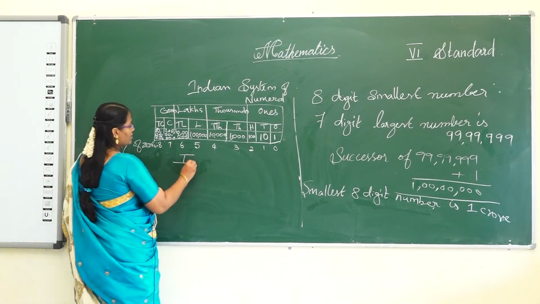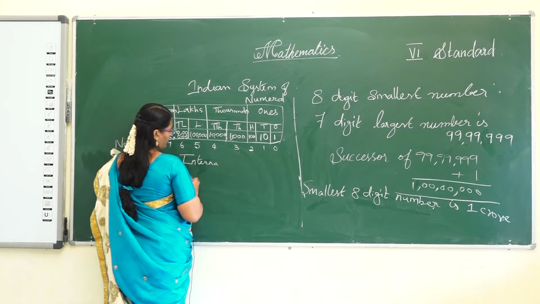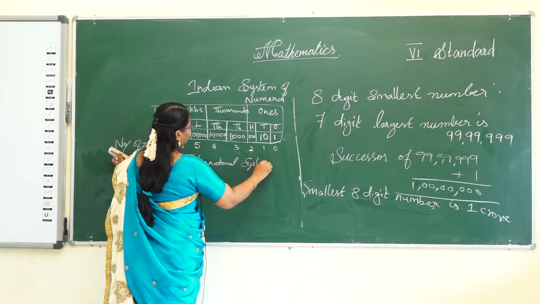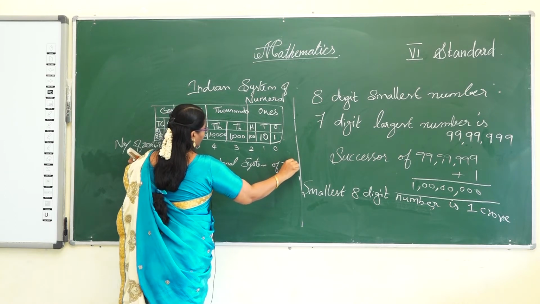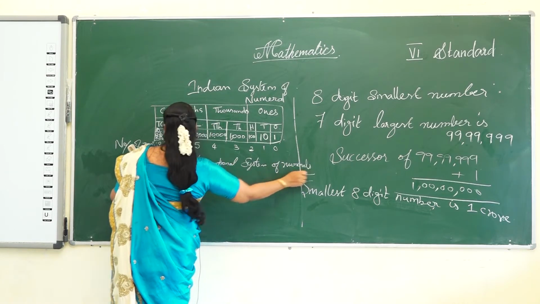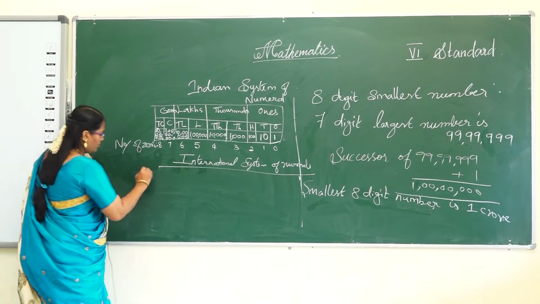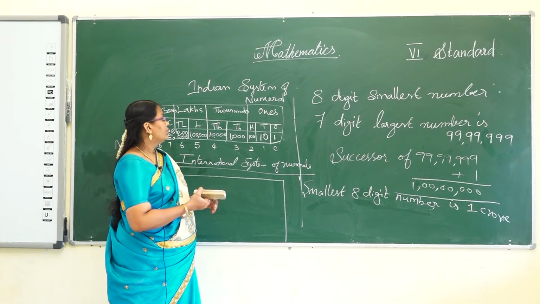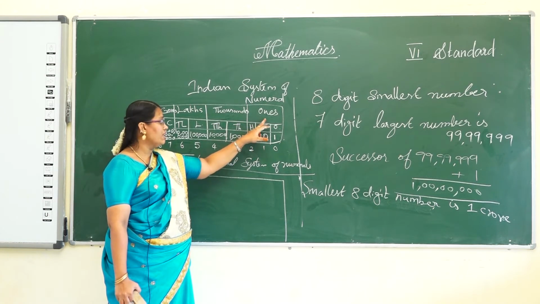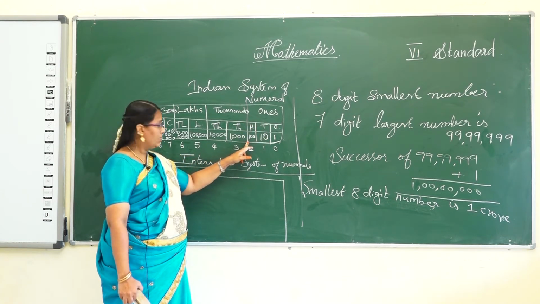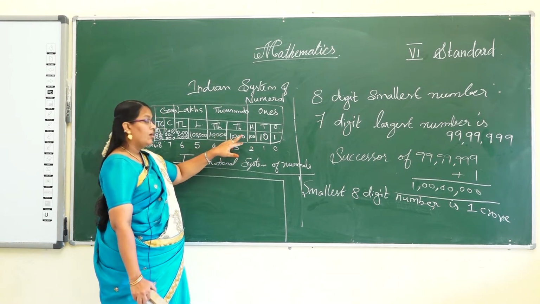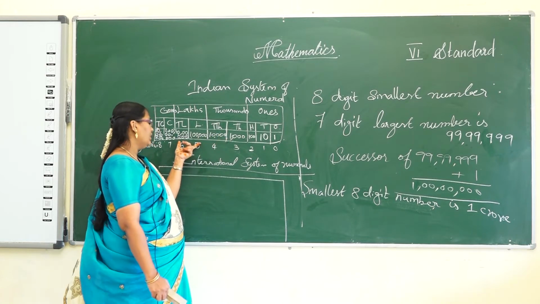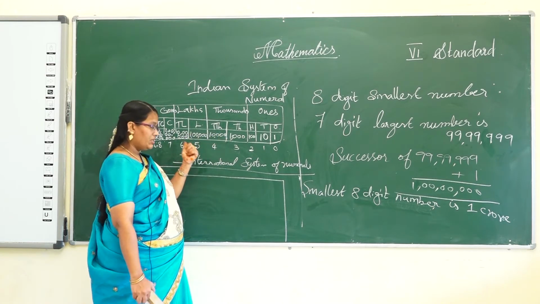And next one, international numerals. So here in the Indian system, put the comma: the first comma comes after 3 digits, and onwards the second comma comes after the next 2 digits, after every 2 digits.